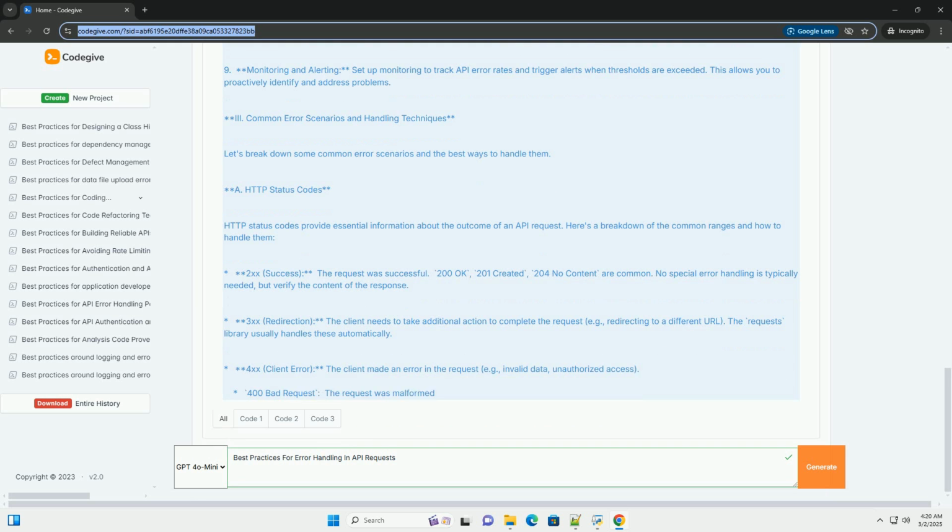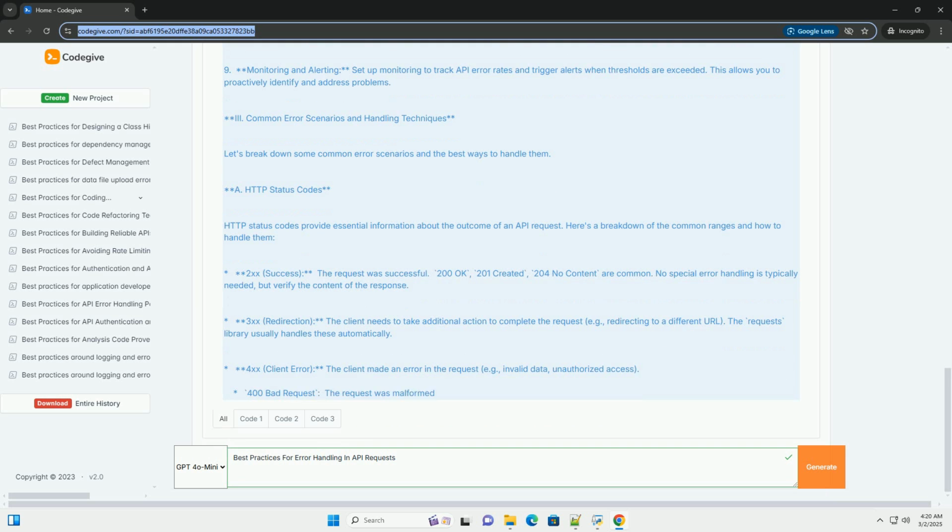3xx, redirection. The client needs to take additional action to complete the request, for example redirecting to a different URL. The requests library usually handles these automatically. 4xx, client error. The client made an error in the request, for example invalid data or unauthorized access. 400 bad request, the request was malformed or invalid. Fix the request data. 401 unauthorized, authentication is required but failed. Check your credentials.